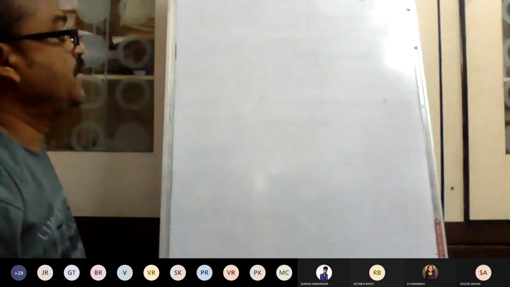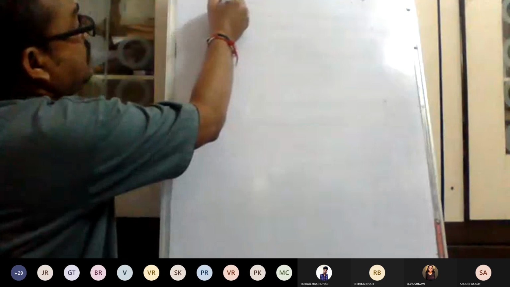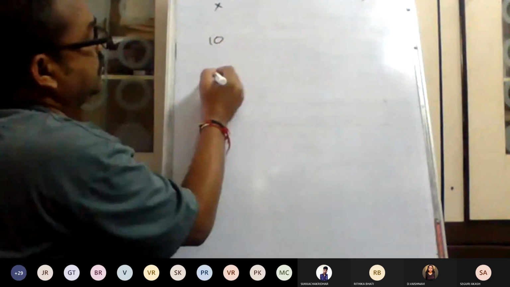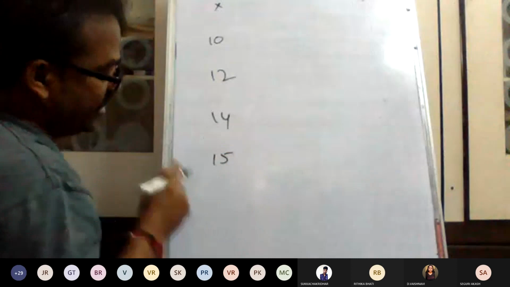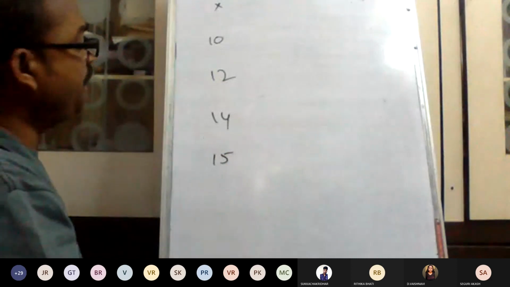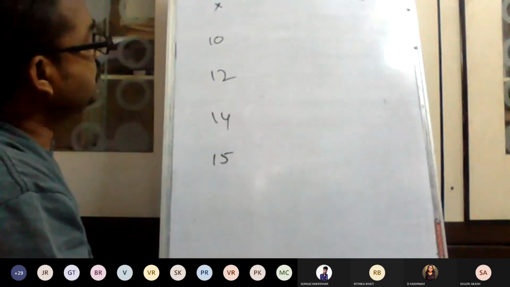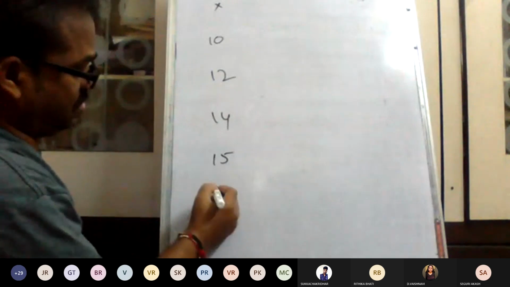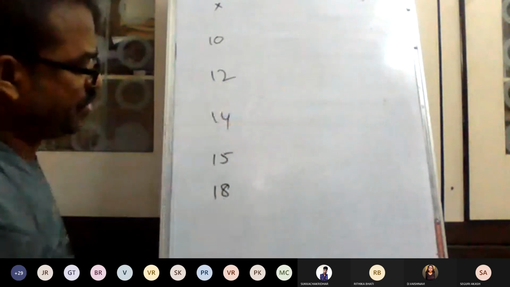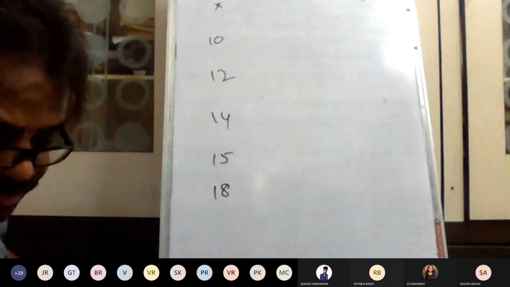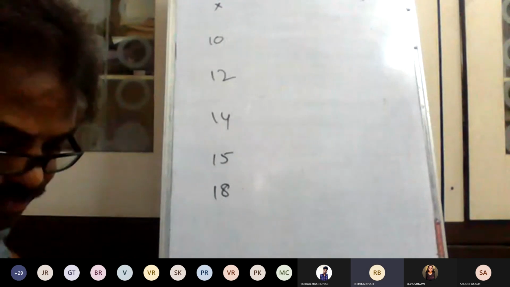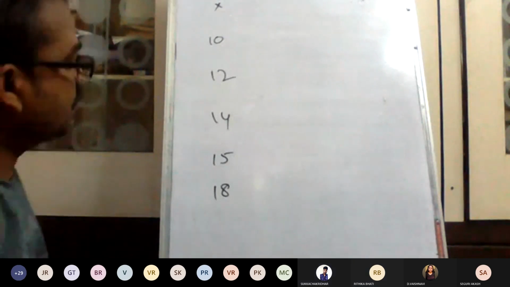Okay. Now, for example, X is 10, 12, 14, 15, 15, 18. Now, what is the mid value? 14, sir. 14.